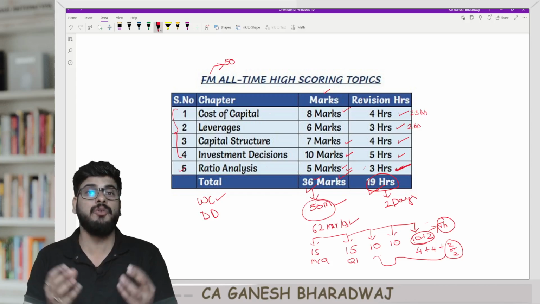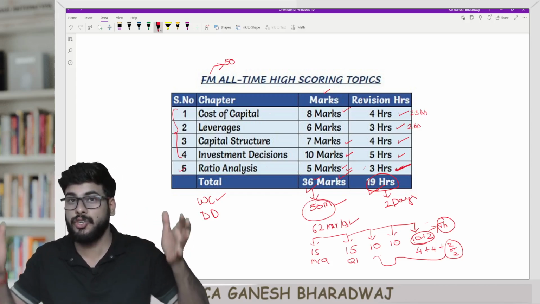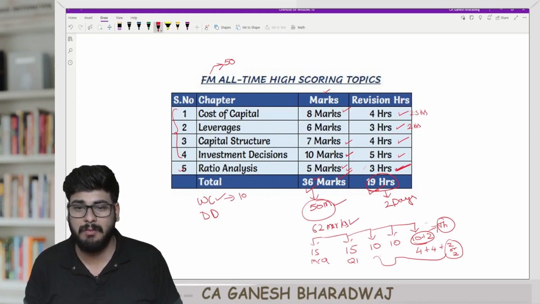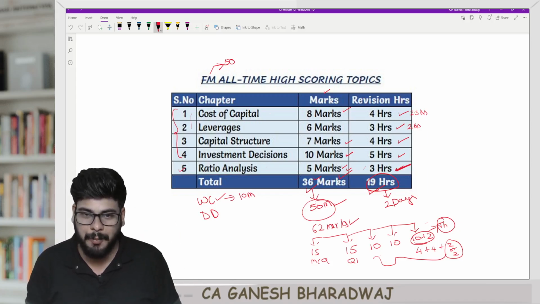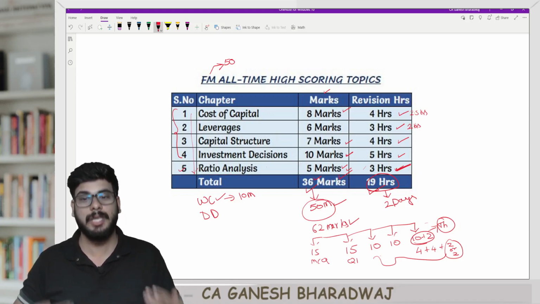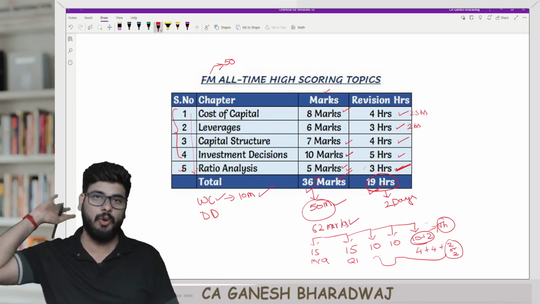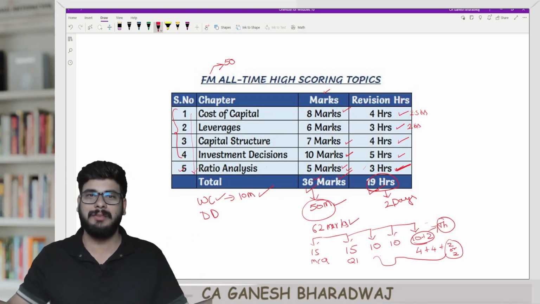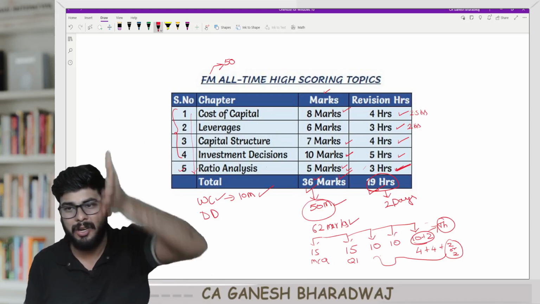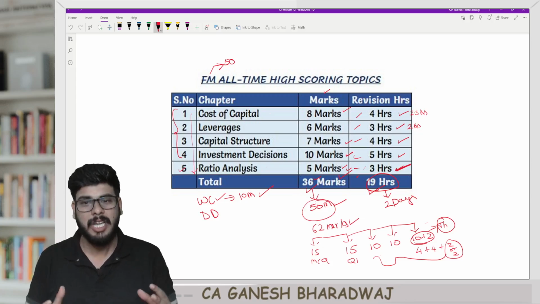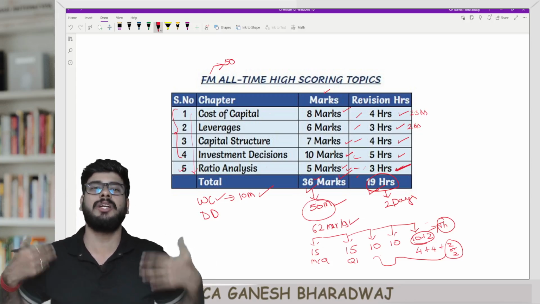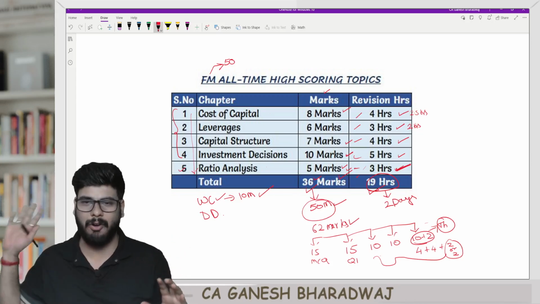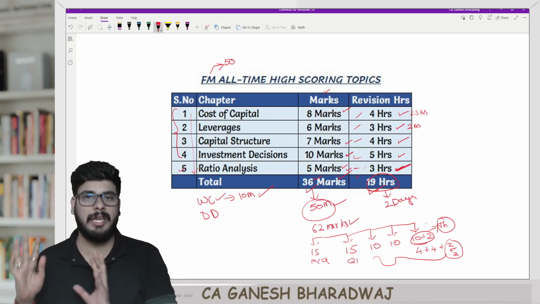But for you to cover working capital management, which has about 5 to 6 units inside that chapter, it will take a lot of time and it will be tested for somewhere around 10 marks. Now, what I would suggest is you first prioritize and finish these 5 chapters. If you're still left with time, you can definitely and happily go and do working capital management, but don't take it initially, because for the time that you are spending, it anyways contributes 10 marks. Rather, you can spend whatever limited time you have on the remaining chapters. It contributes to 36 marks, and then whatever time is left over, you can definitely go about with working capital management and dividend decisions and also the theory chapters based on your time availability. Are you clear with this?